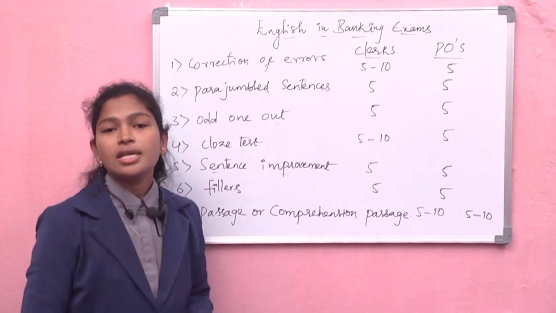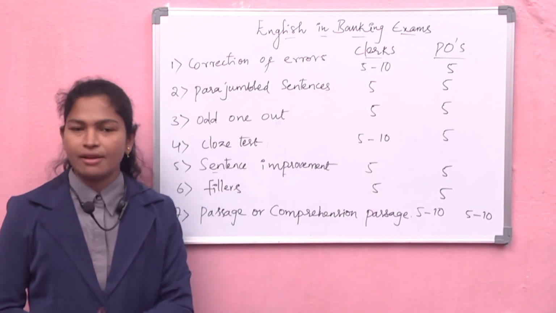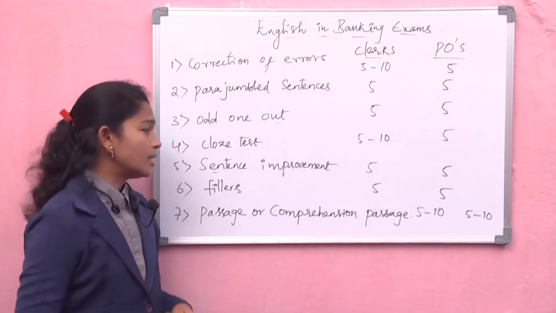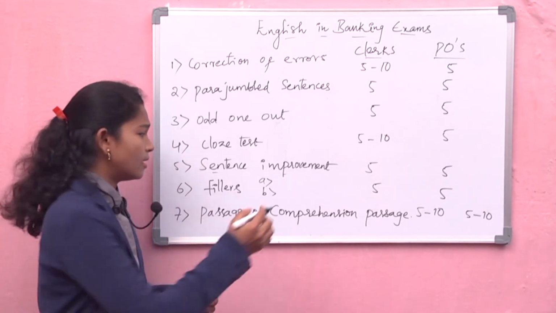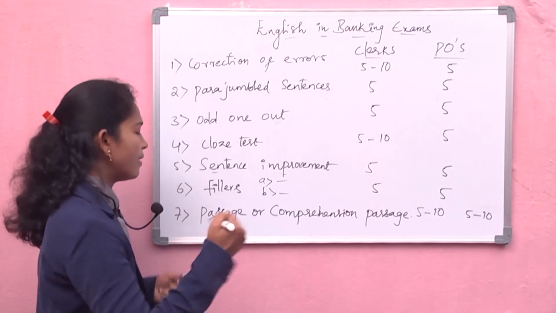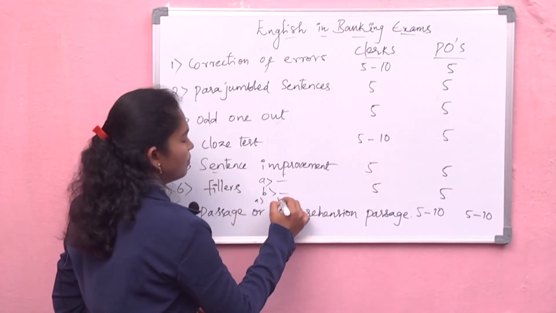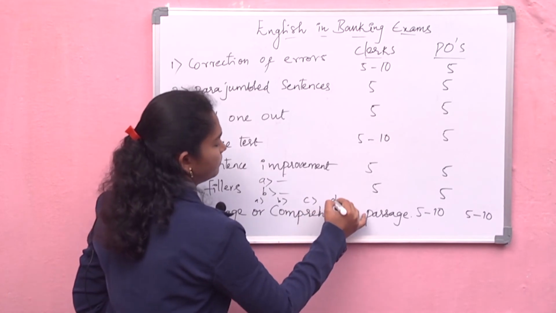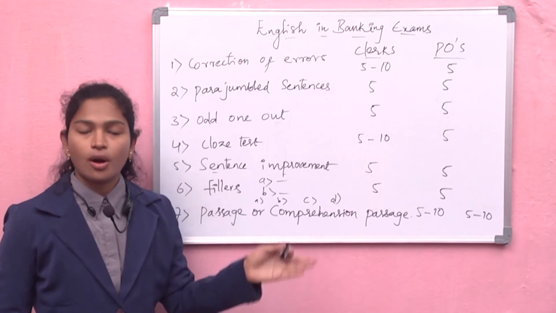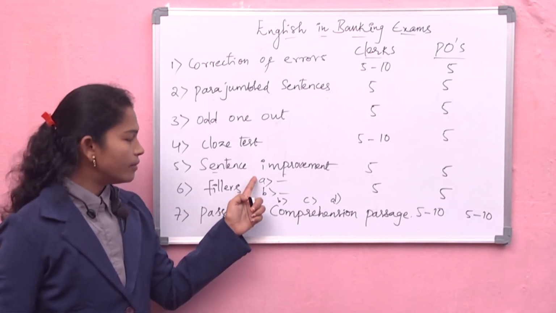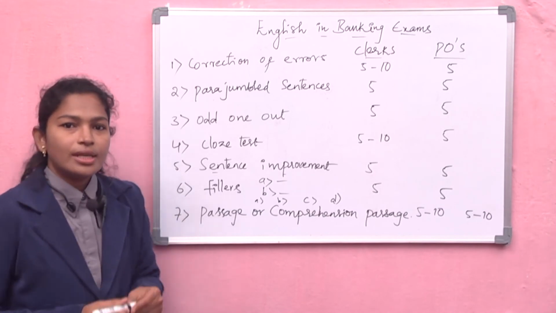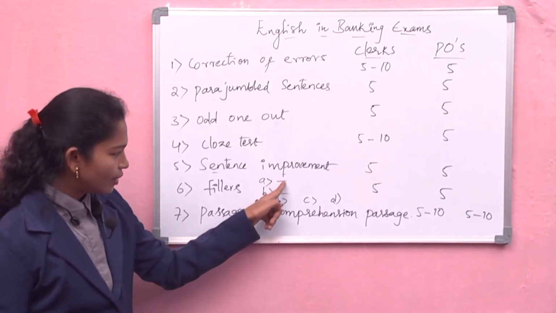It's not that. Okay, if they want to increase the difficulty level of the fillers, how can they do it? See, two sentences A and B they will give you, and below you will have 4 options like A, B, C, D. In that, 2 blanks will be there.